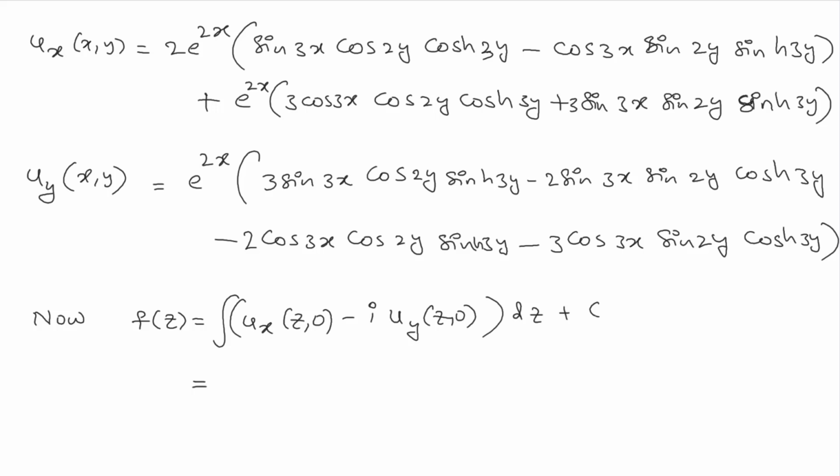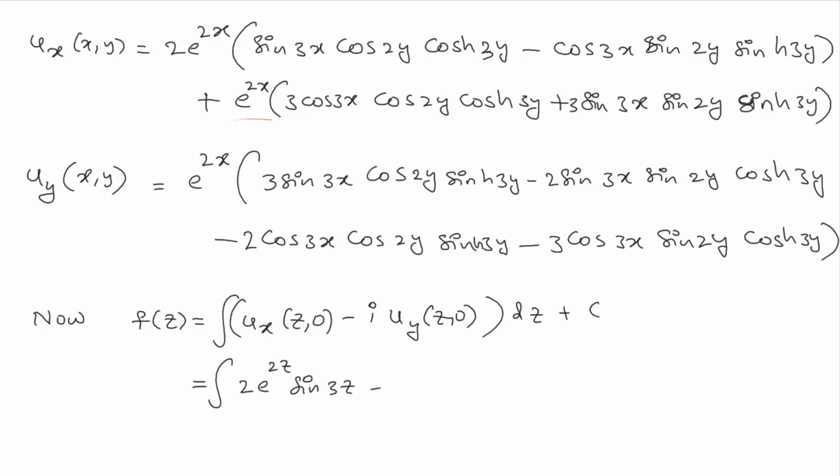So now by using this formula we have integration ux of z comma 0, as y is 0, that means e to the power of 2z sin 3z, and the rest is 0, this part is 0 since we have sin h 3y.